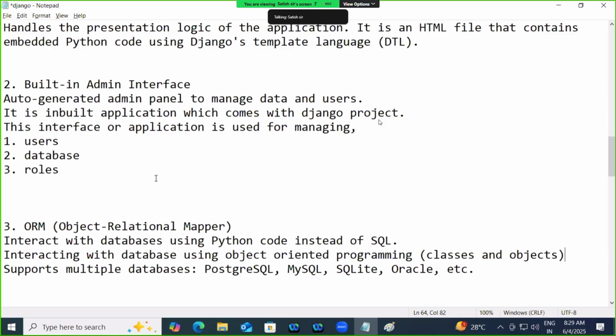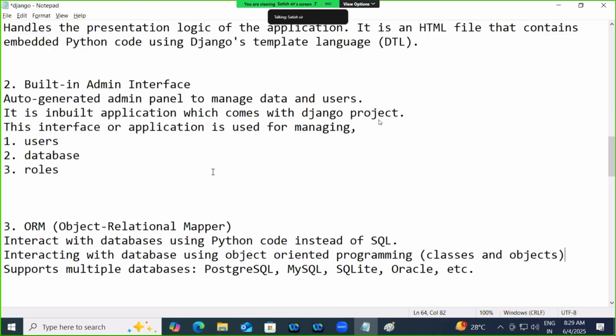What is the first feature of Django? MVT, model view template. Is it a design pattern, or what? It is an architecture used for developing web applications in Django. What is the advantage?